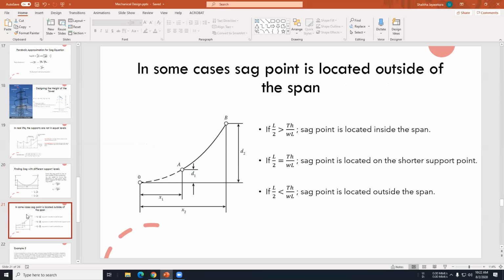If our shorter tower is very short, your sag point usually lies outside the span. You can get several conditions using the equations we derived in the previous section.